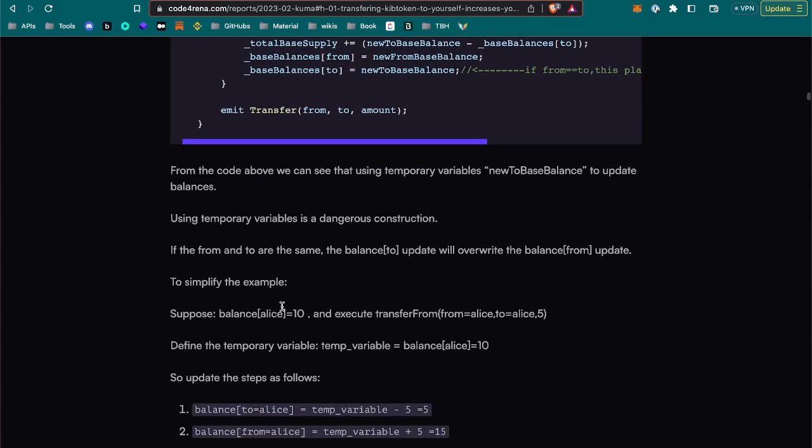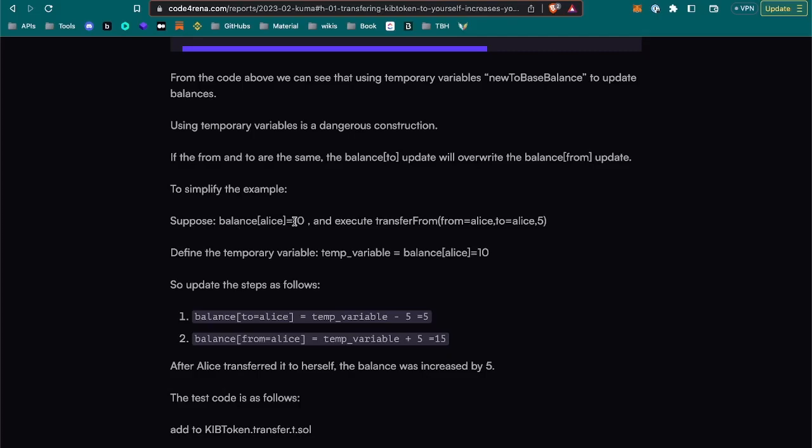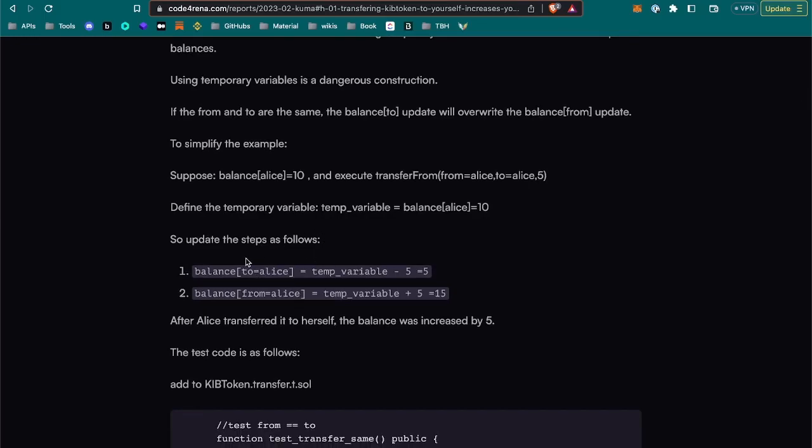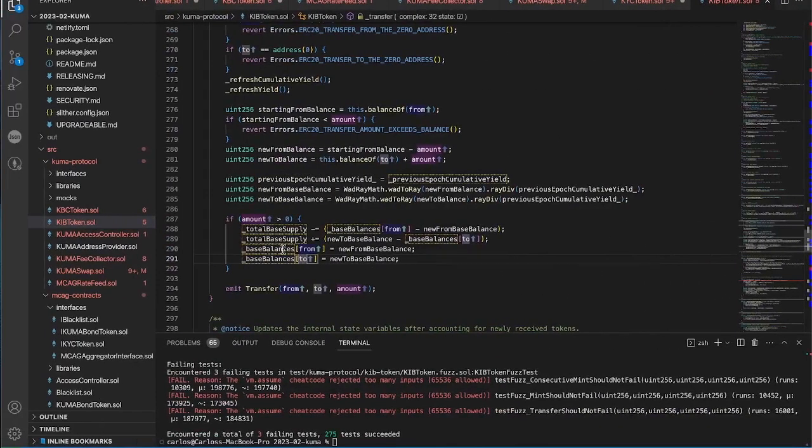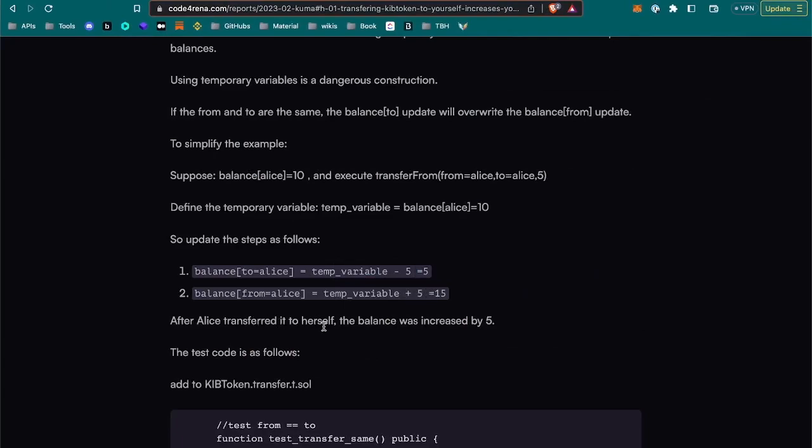To simplify with an example, balance of Alice is 10 and we execute a transfer from Alice to Alice of 5. Define the temporary variable Alice 10. So update the steps as follows. This makes it 5 and from. I'm not sure I understood that. But this is first the from and then the to. And let's see. Okay, this is what it means probably. After Alice transferred it to herself, the balance was increased by 5.